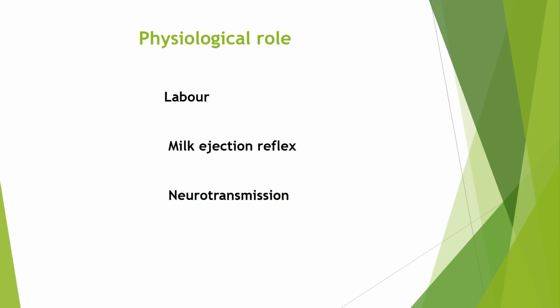Now coming to the physiological role. It has a role in labor, milk ejection reflex and neurotransmission. During labor, oxytocin is released and the uterus is highly sensitive to it at this time. During the milk ejection reflex, myoepithelial cells present in the breast are more sensitive than the myometrium. As a neurotransmitter, it functions in the hypothalamus and brainstem to regulate the autonomic neurons.